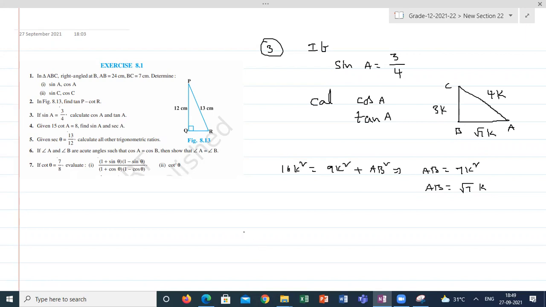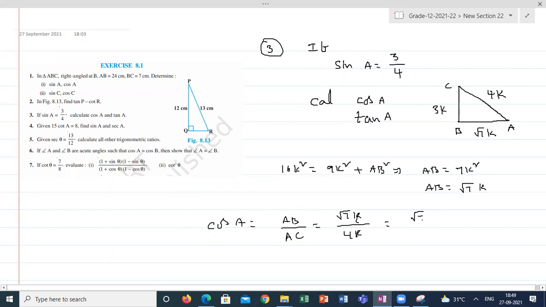So I want cos A. Cos A is equal to adjacent side AB by hypotenuse AC. Root 7K divided by 4K. The answer is root 7 by 4.